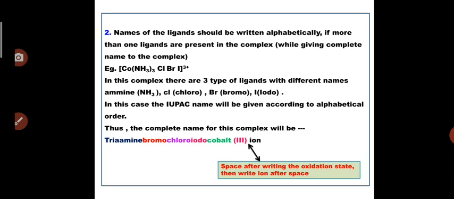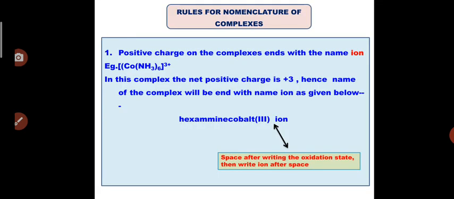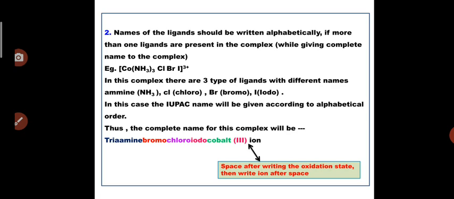Second, names of the ligands should be written alphabetically. It is possible that a particular complex has more than one ligand and the ligands are of various categories, but according to the IUPAC rule, the names of the ligands should be written in alphabetical order: A, B, C, and so on. Now we have this simple example: cobalt triamine Cl Br I 3+.